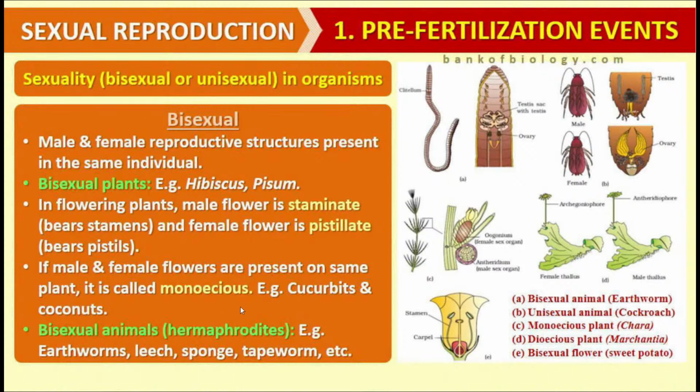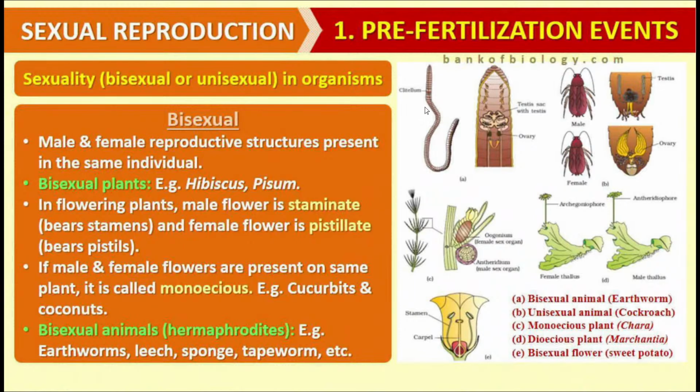And in case of animals which show bisexuality, which are having both the kinds of sex organs within the same animal, they are also known as hermaphrodite animals. And we can cite the example of earthworm. Earthworm is bisexual. It is having both testes as well as ovaries within the same animal.